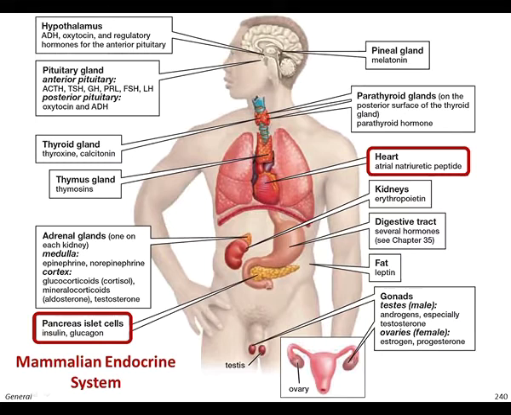natriuretic peptide. We have as well the kidney that secretes erythropoietin, and we have the digestive tract, which secretes a lot of hormones as well. We have the fat dispersed all over our body, which secretes the leptin hormone that has been linked to obesity. Then we have another major gland in our body, either the testis or the ovary, which secrete the sex hormones.